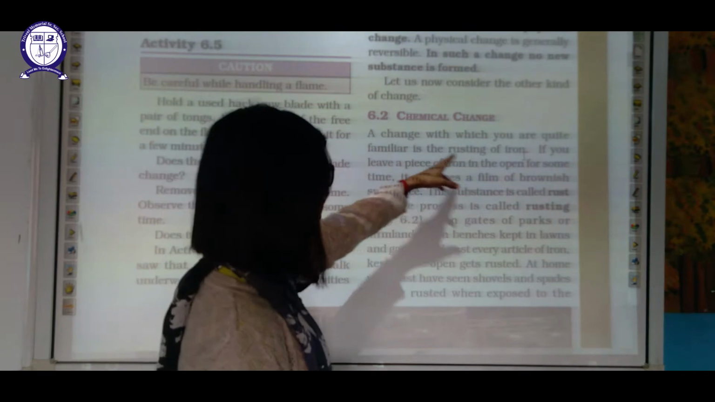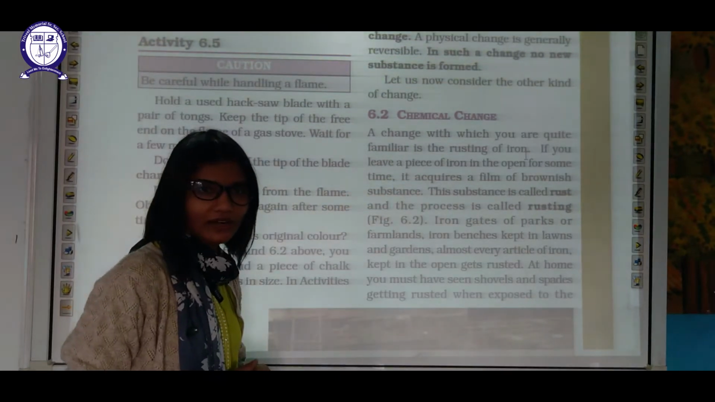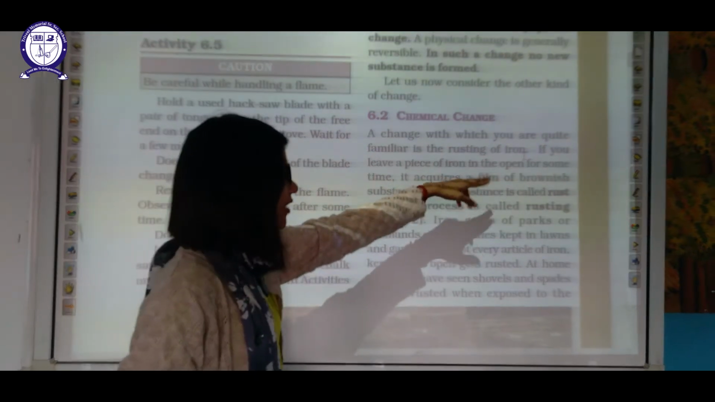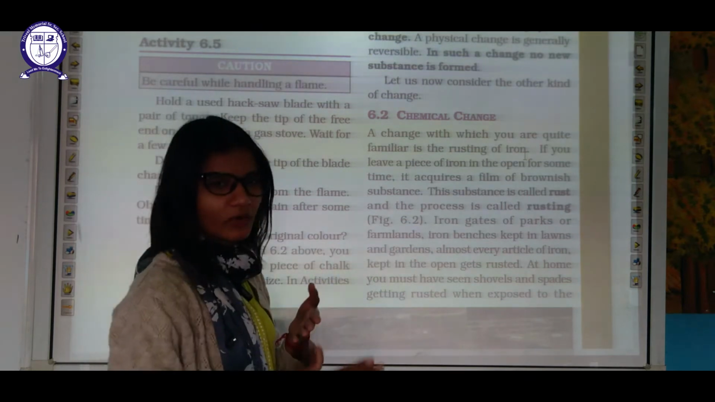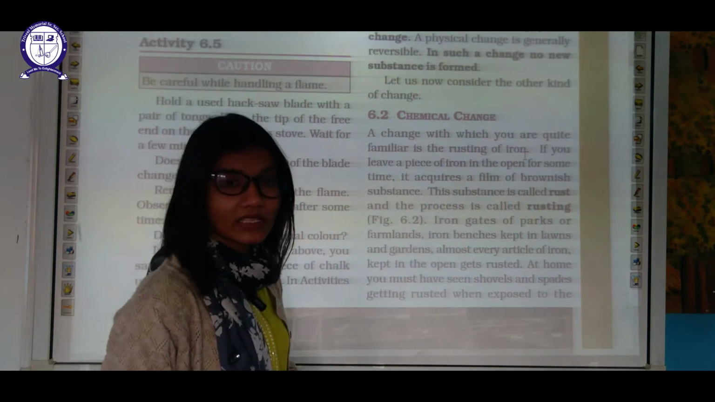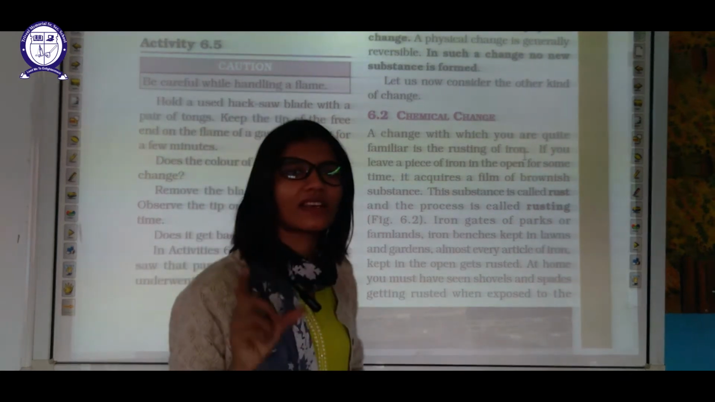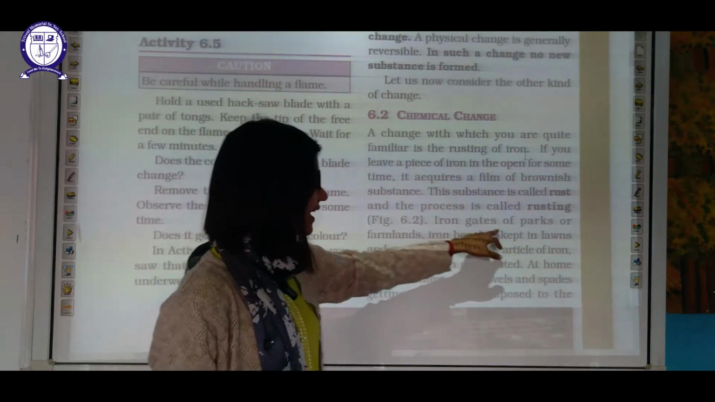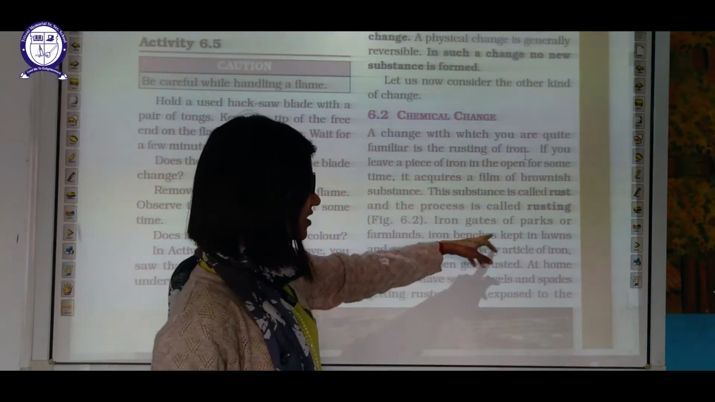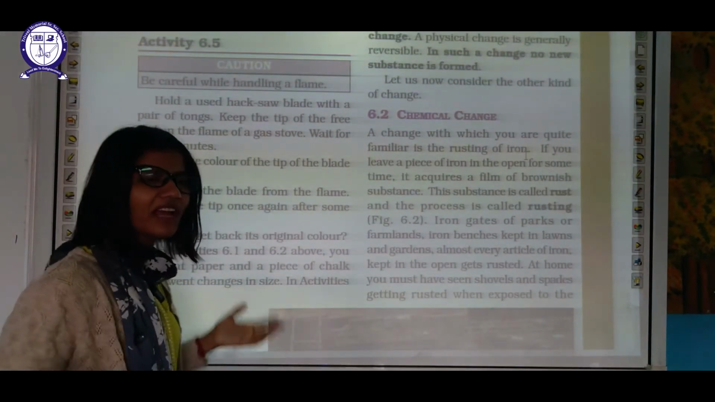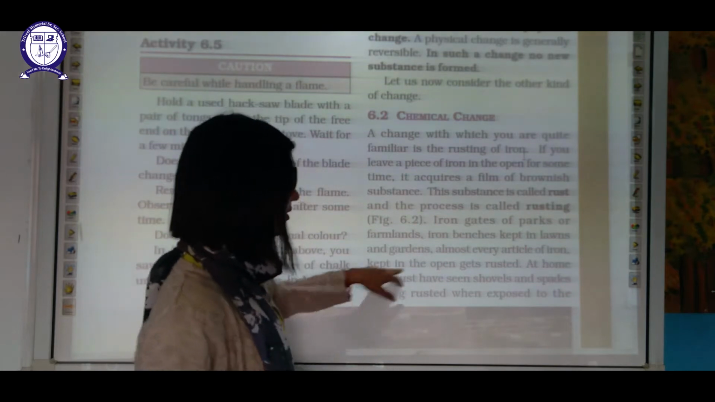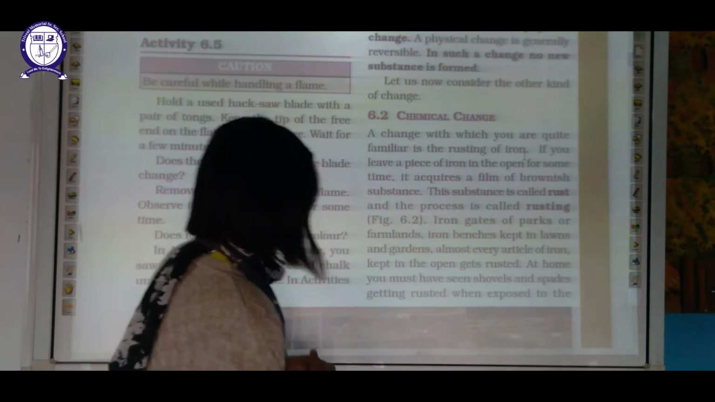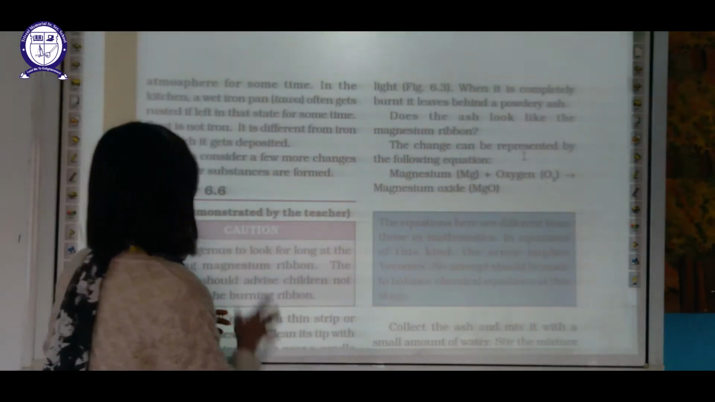A change with which you are quite familiar is the rusting of iron. If you leave a piece of iron open for some time, it will acquire a brownish layer over it. This substance is called rust. The brownish coating on the iron is rust, and the process is rusting. Iron gates of parks or farmland, iron benches kept in a lawn or a garden, almost every article of iron kept in the open gets rusted after some time. At home you must have seen a shovel and spade getting rusted when exposed to the atmosphere.